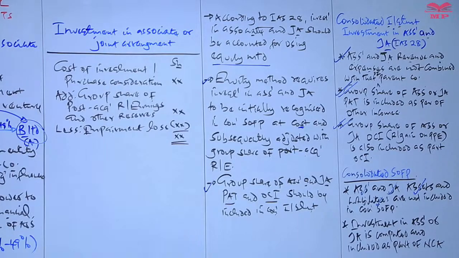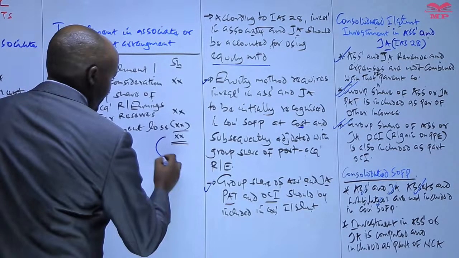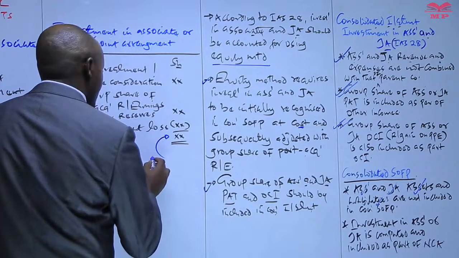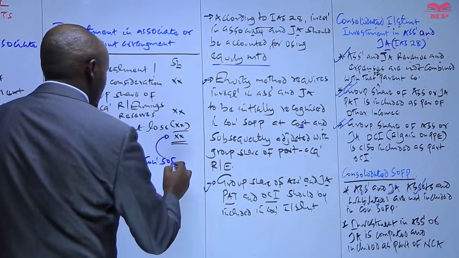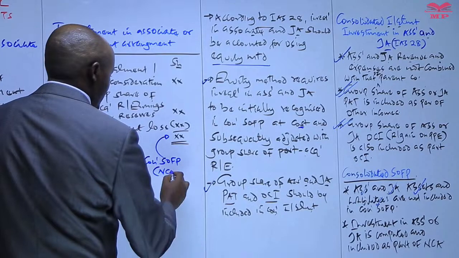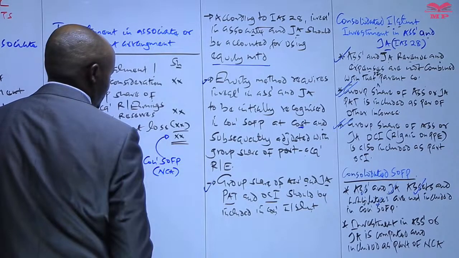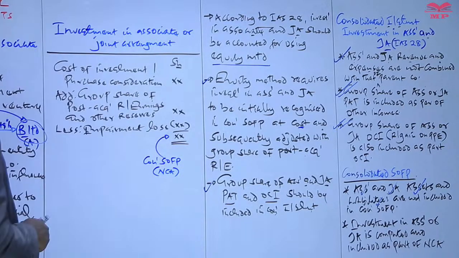we are saying that this is the only item which is included in the consolidated statement of financial position as far as the associate or joint arrangement is concerned.